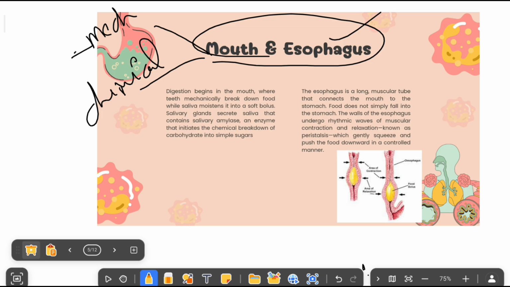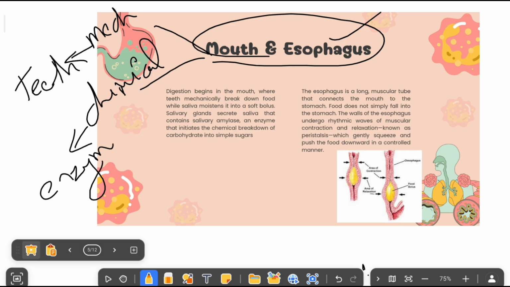Mechanical process is happening with the help of teeth, and chemical process is happening with the help of enzymes. Now, what is an enzyme? An enzyme is a catalyst, a biological catalyst. They will break down the food particles with the help of chemicals.